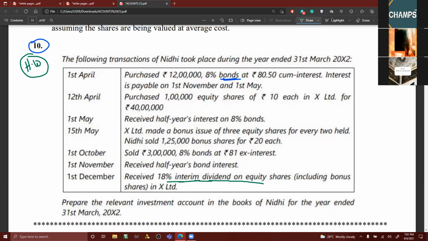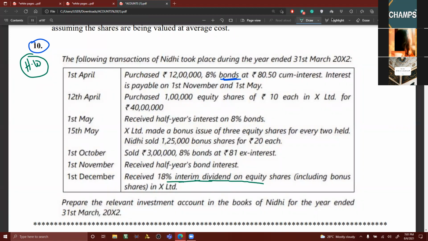Only this, if you are having any doubt, you leave it. This interim dividend, I'll give a hint to you. Including bonus shares, this you can do. On the bonus shares also, whatever dividend you are getting is to be credited to the income column. Interim dividend will be calculated on purchased shares also. Normally on purchased shares, last year's dividend we are adjusting to the cost column.